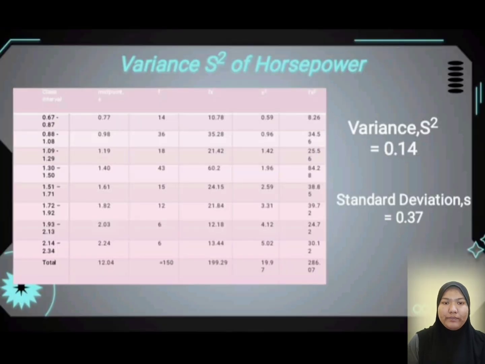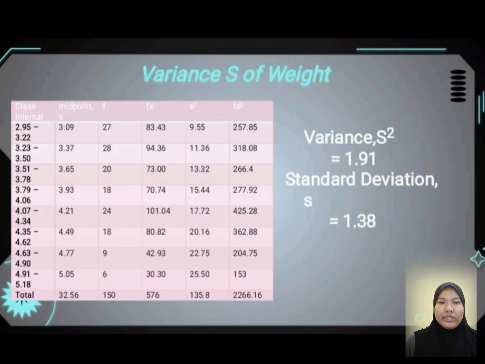Variation S squared of horsepower: total variation S squared is 1.4 and total standard deviation S is 0.37. Last, variation of weight: total variation S squared of weight is 1.91 and total standard deviation S of weight is 1.38.